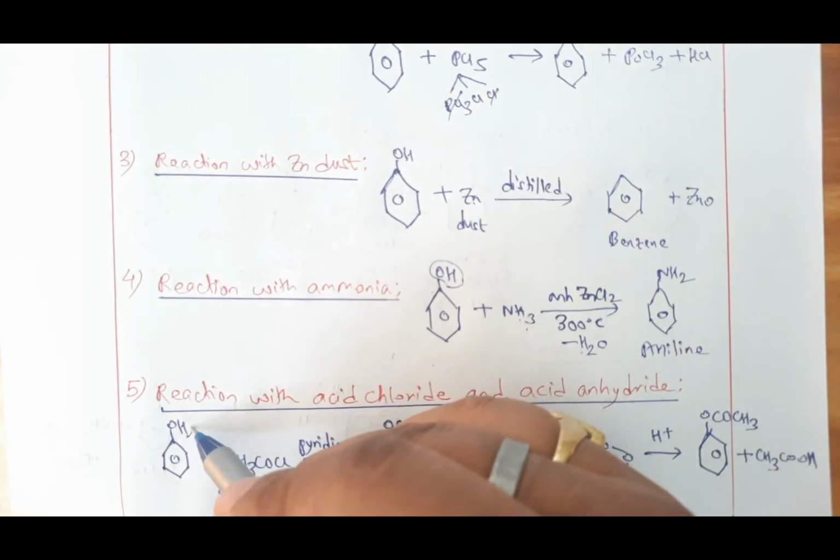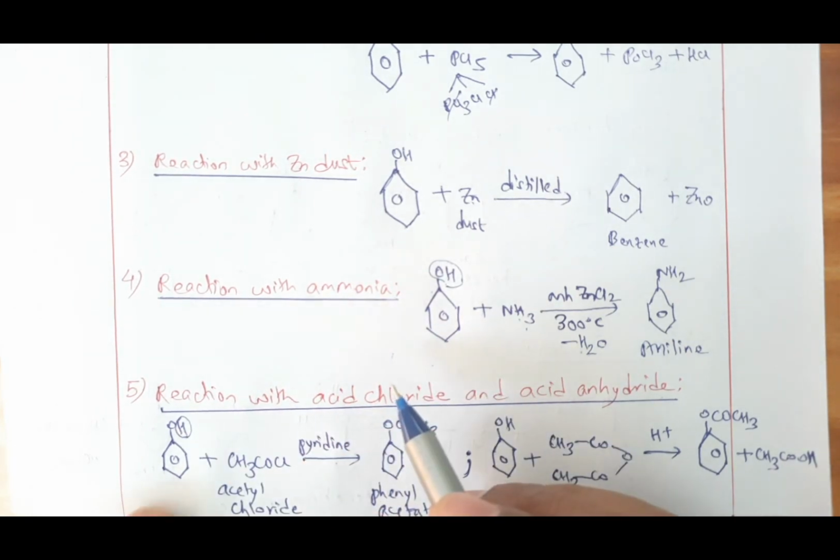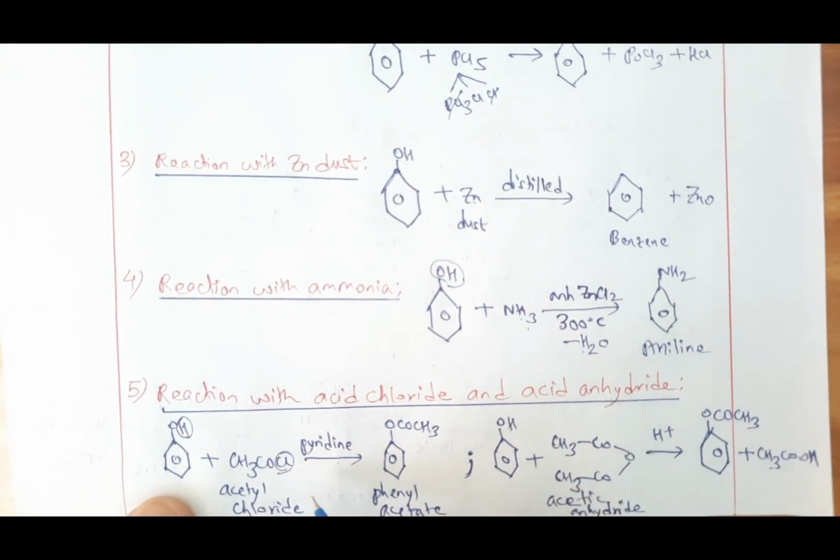This H of phenol will take the Cl from acetyl chloride and form HCl. H and Cl, HCl out. Now what is left here? Benzene ring with O is left. And from here what will come? COCH3. So benzene ring with O is left out here, and from here COCH3 will come.